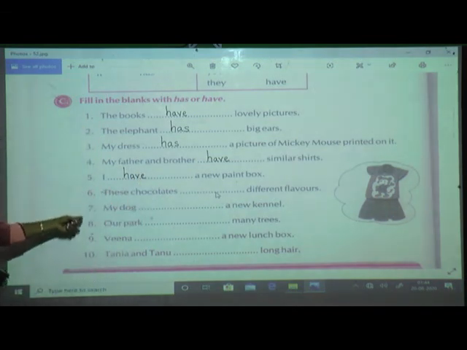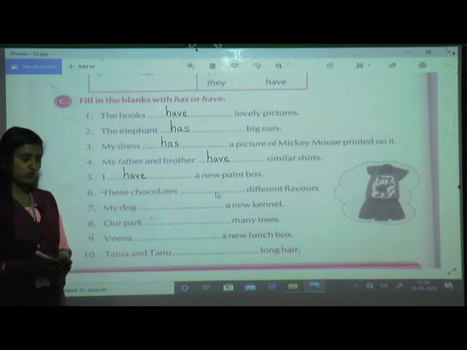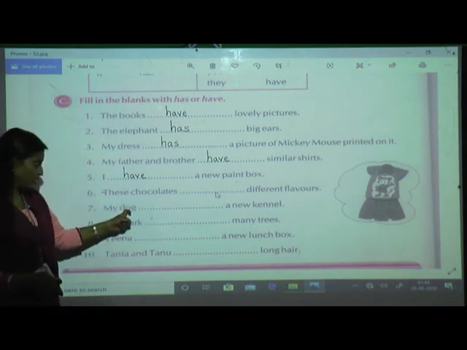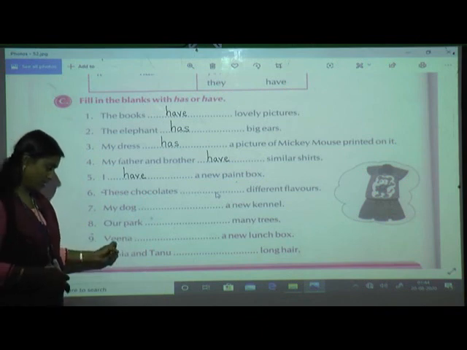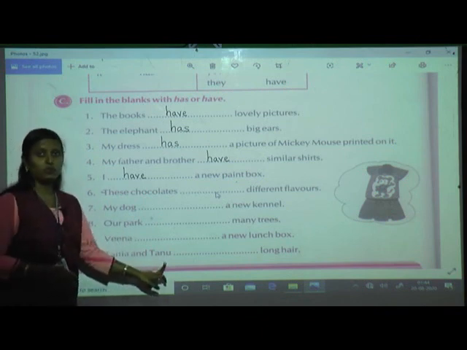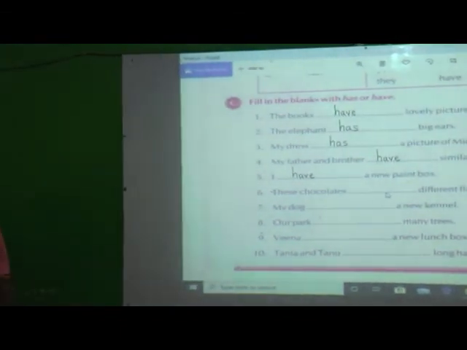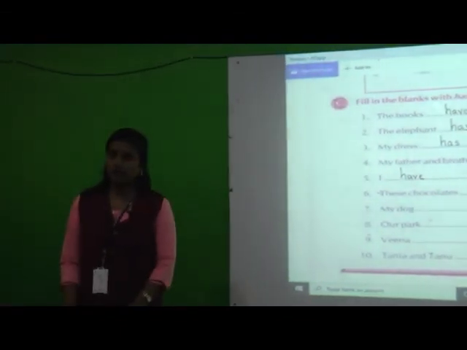Now 6, 7, 8, 9, 10 you have to solve. I think it is very easy because chocolate is plural, dog is singular, park is singular, Veena is singular, Tanya and Tanu, they are plural. So I hope that you have understood, and only the 5 examples I have given you to solve.